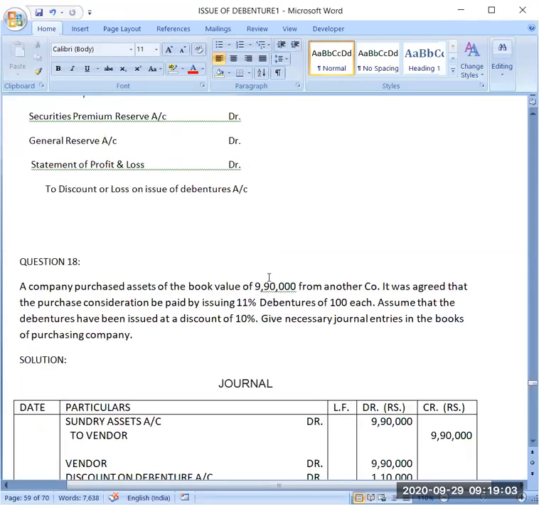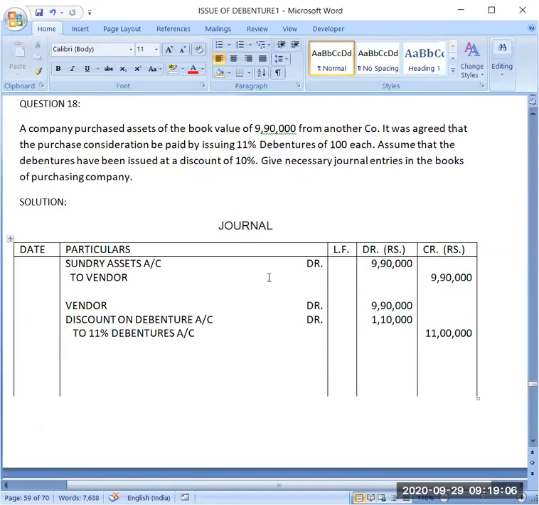Now see the question. This question we have solved earlier also in the topic consideration other than cash. A company purchased assets of the book value of 9,90,000 from another company. So the entry has been done, sundry assets account debit to vendor 9,90,000. It was agreed that the purchase consideration be paid by issuing 11% debentures. Now you are paying for the assets you have purchased, not through bank, but through issue of debentures.